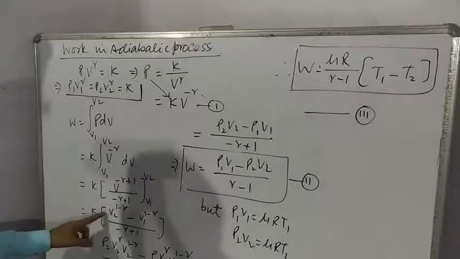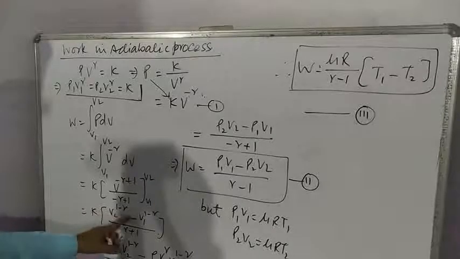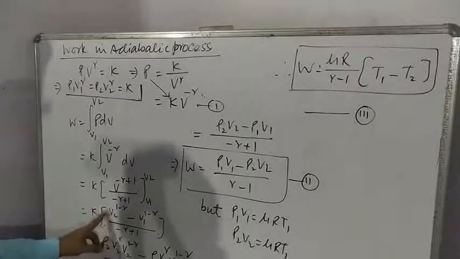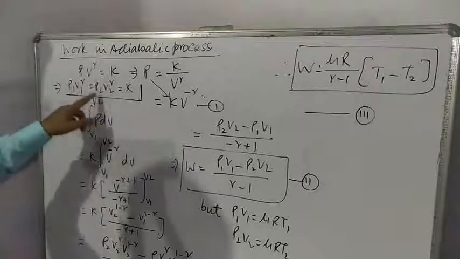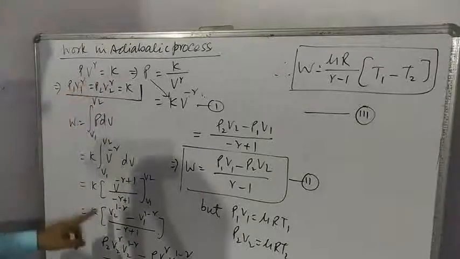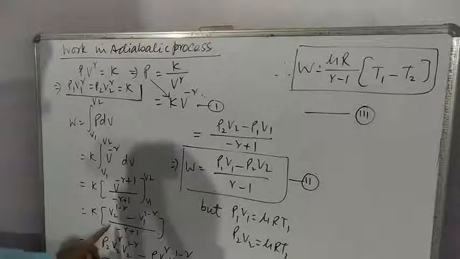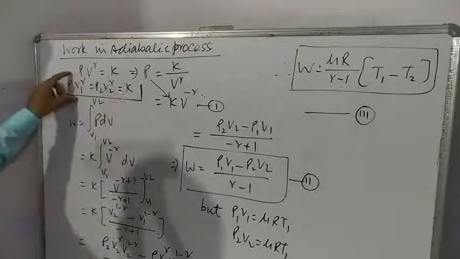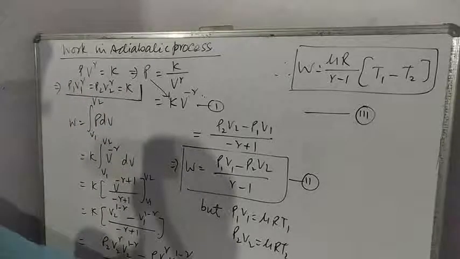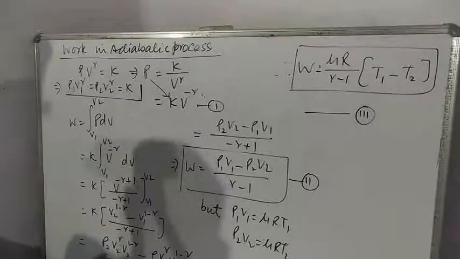Now K is multiplied here, here K. Value of K is this much, and this value is written here. Means with 2 you will write 2, with 1 you will write 1.